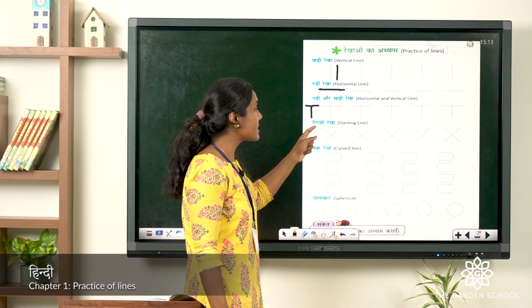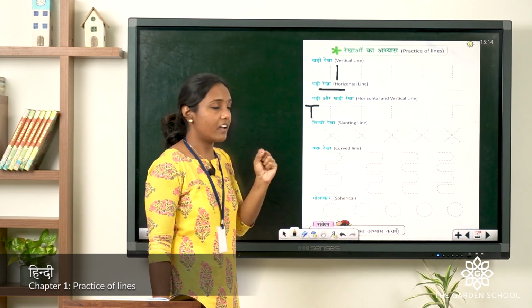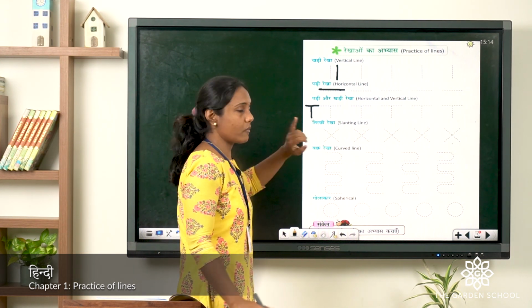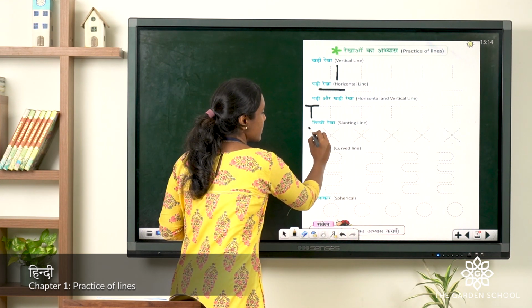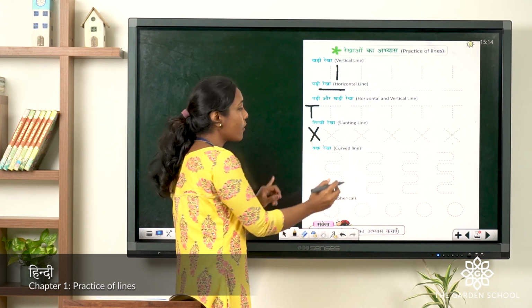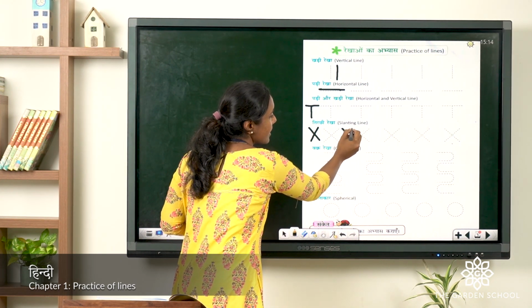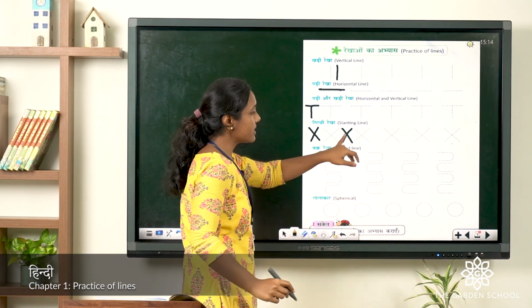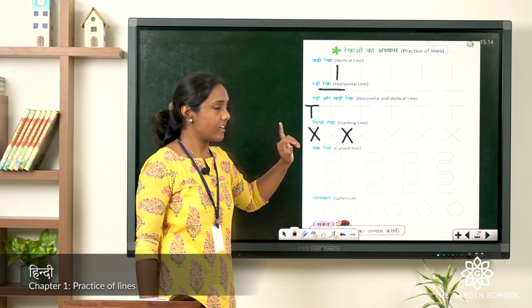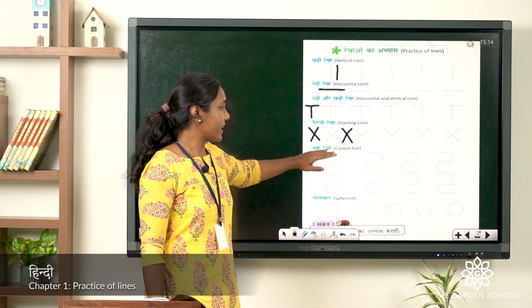Slanting lines, we call it in Hindi Tirchi Rekha. Okay? Slanting line. What is that? Can you see? You have to just draw a cross like this. This is slanting lines. How? When we are drawing like this, it's slanting, right? Opposite, again, it's slanting. So, Tirchi Rekha. So, you understood this? Fine.